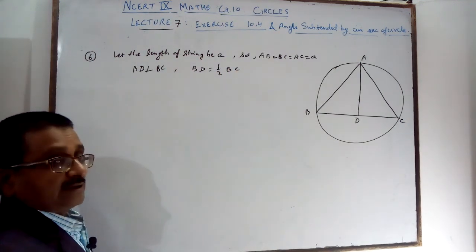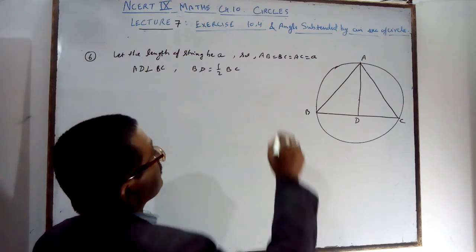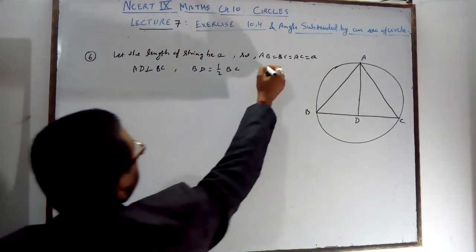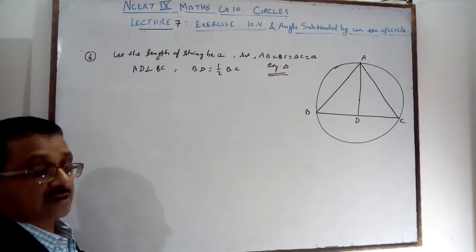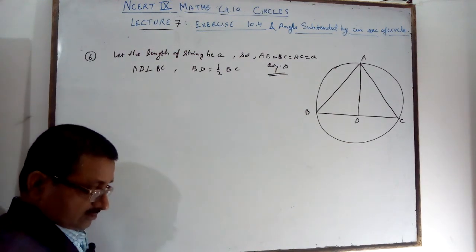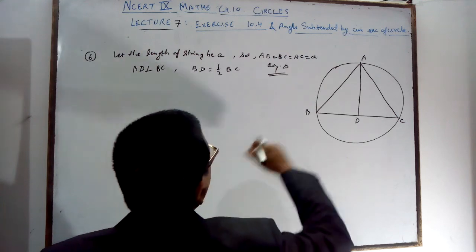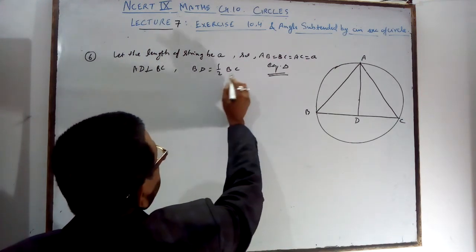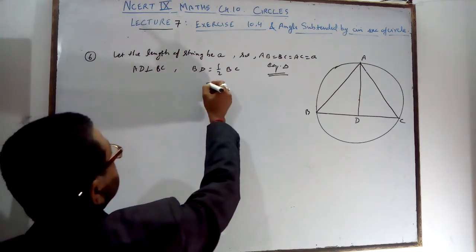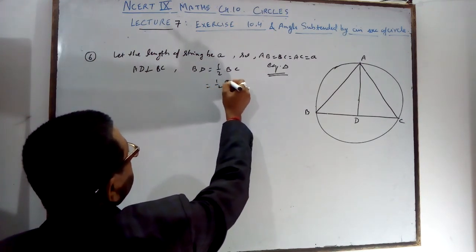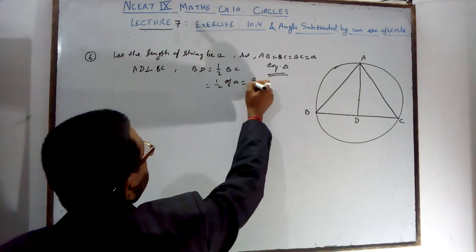Why? It is an equilateral triangle, because they have equal length of the arc. In an equilateral triangle the perpendicular bisects the base, so BD is half of a, that is a by 2.